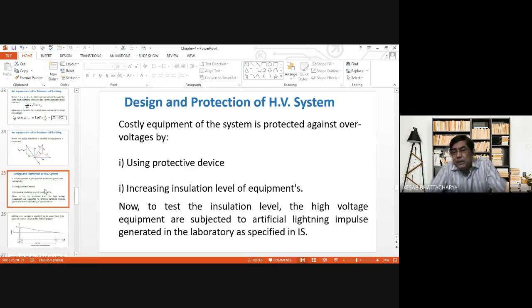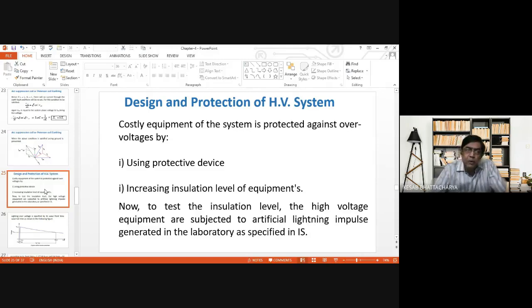is clearly mentioned. For example, if any equipment, maybe insulator or some other device, is intended to be used in 11 kV system, all such equipments which have been designed and developed for being used in 11 kV system have to withstand an impulse voltage of 75 kV peak magnitude at standard temperature and pressure.